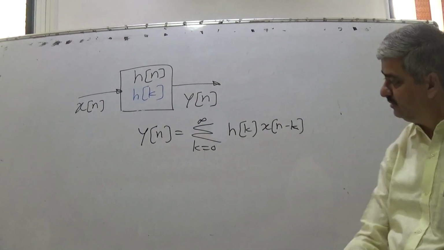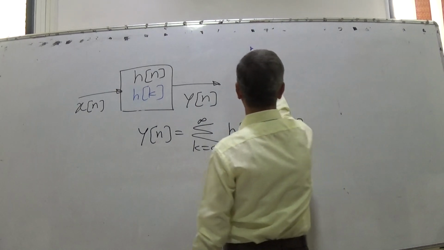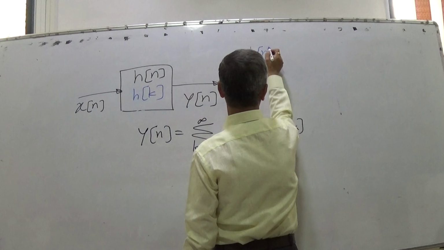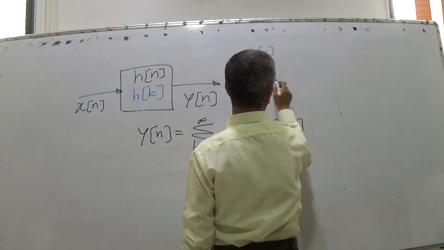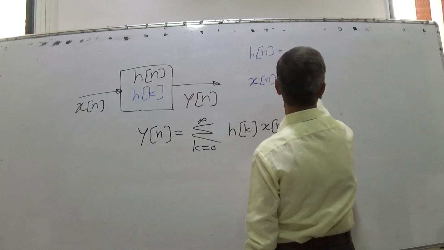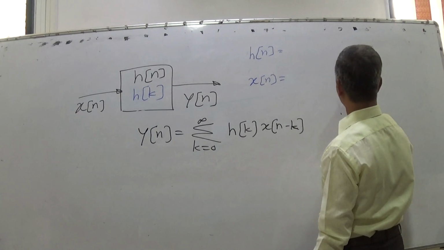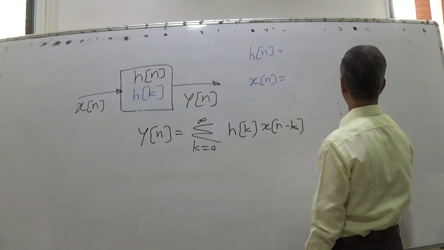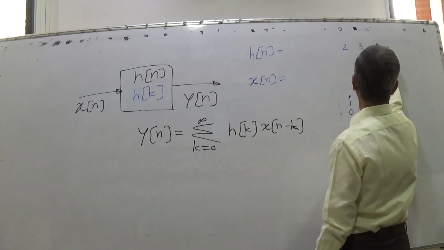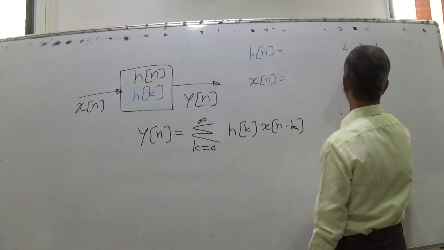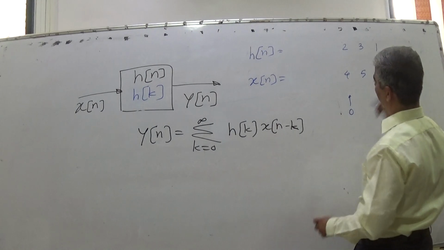So how do we carry out convolution? We write hn, one sequence, and xn. Suppose I write n equal to 0 here. Hn is 2, 3, 1 and xn is 4, 5, 6, 7, 8 and so on.